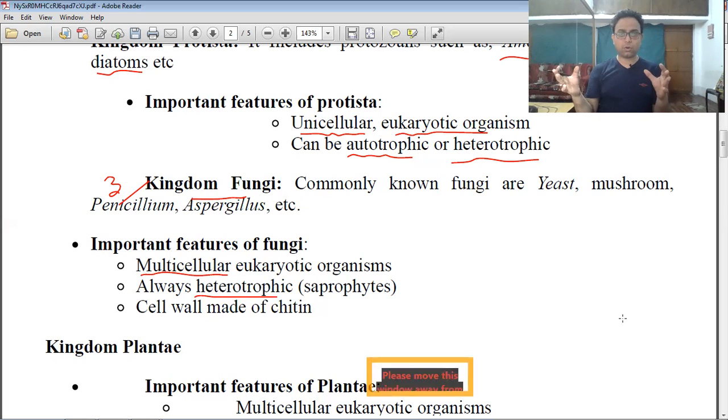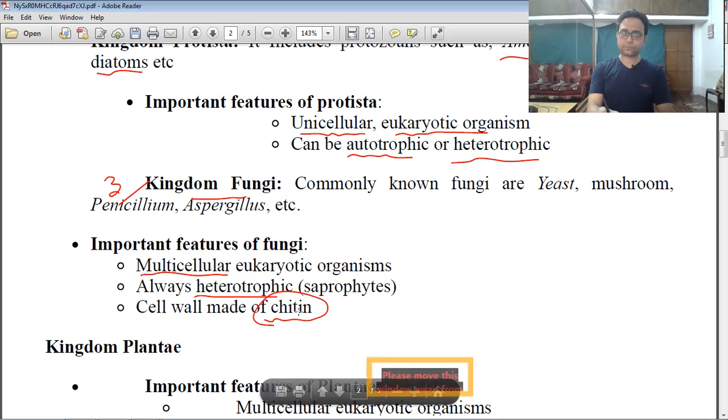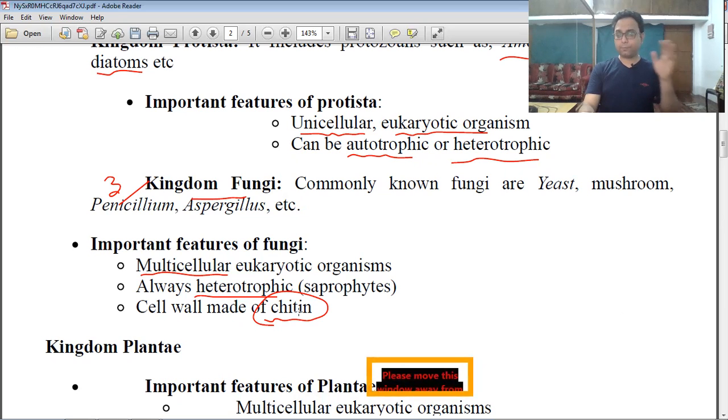On the other hand, you know, some fungi also grow in our body. At that time they are called parasitic fungi. But one most important characteristic feature is the fungal cell wall, which is made up of chitin. This is a very important material, and a very important question in different exams. The cell wall composition of fungi is chitin.